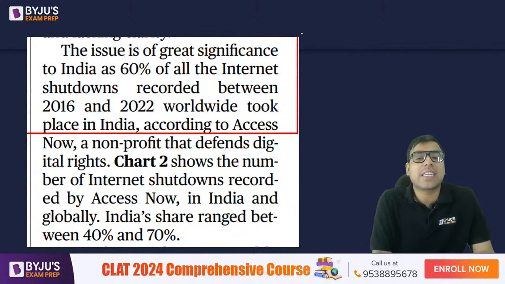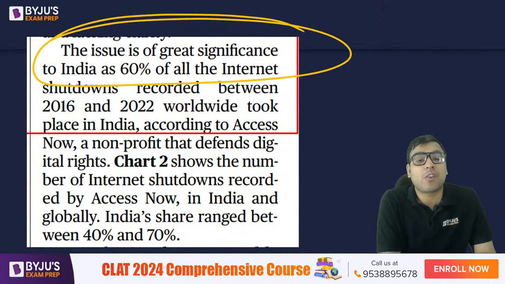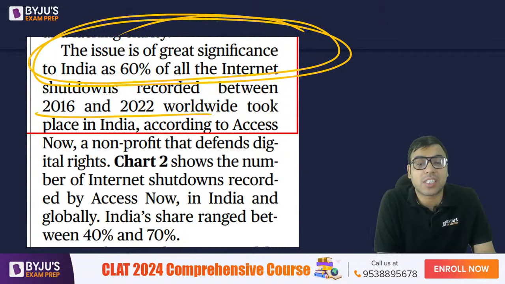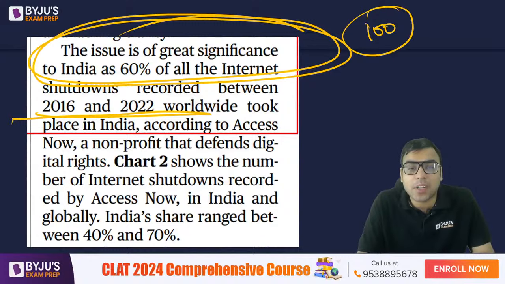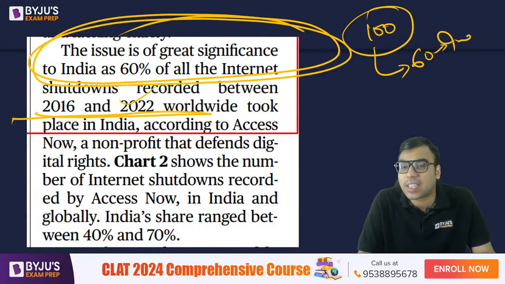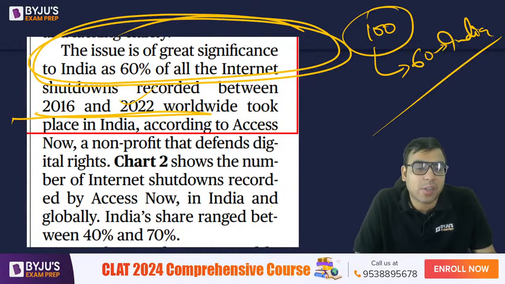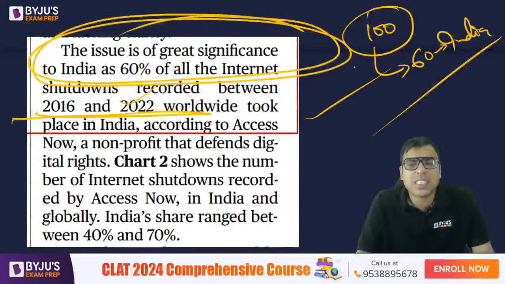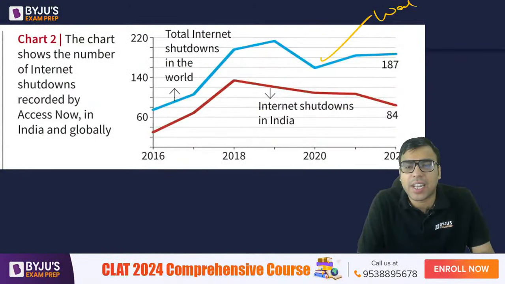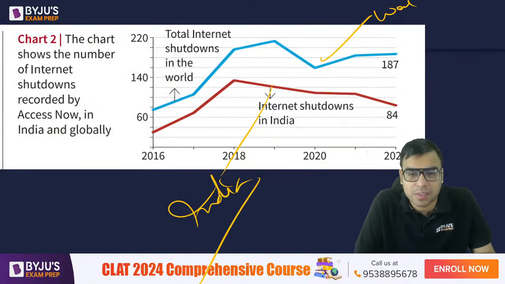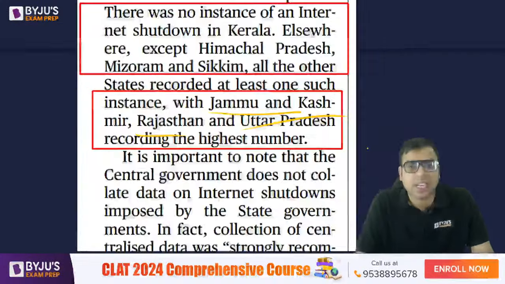The issue is of great significance to India. 60% of all internet shutdowns recorded between 2016 and 22 worldwide took place in India. So if 100 shutdowns happened between 2016 and 2022, 60 actually happened in India. That is what is being referred to here. So just have an idea. देखो यहाँ पे मैंने ग्राफ में दिखाया था कि अगर वर्ल्ड का ये है तो ये इंडिया का ग्राफ है. ठीक है. So just have an idea about that.